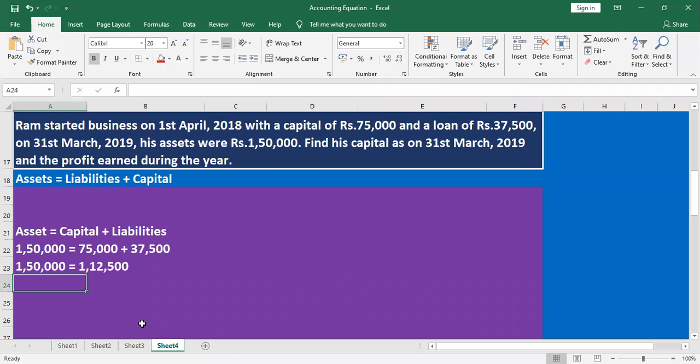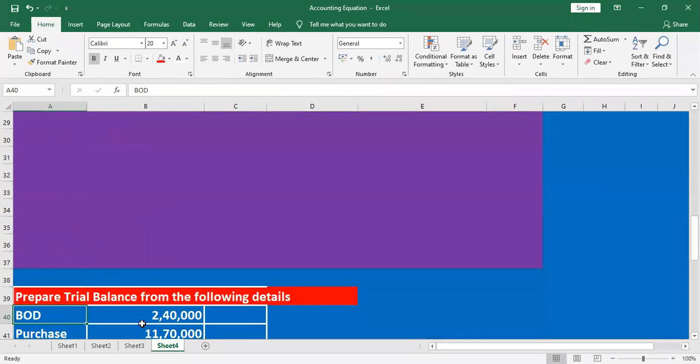The balance amount is treated as profit. Suppose the balance amount is negative, it will be treated as loss. Here the balance amount is positive, that's why it is profit. What is the profit? Profit 37,500. If it is negative, it will be treated as loss.